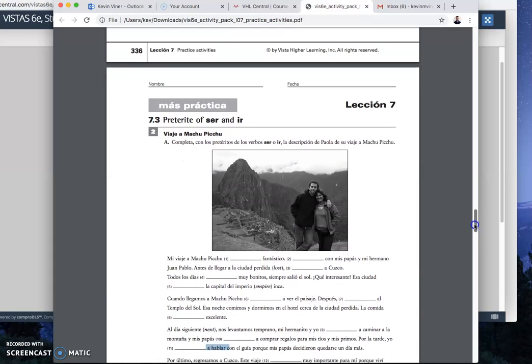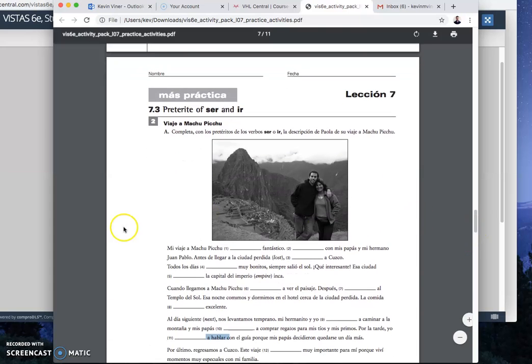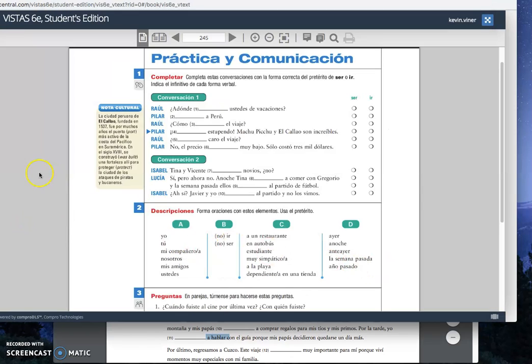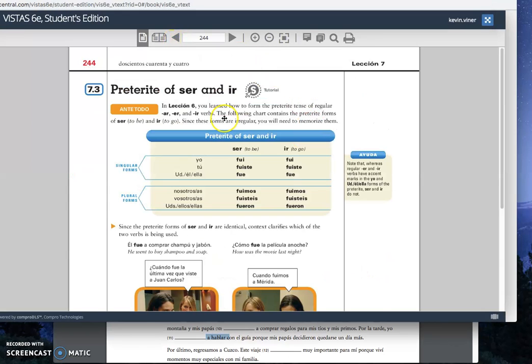Okay, clase, that's all we'll do for today. This is a pretty easy thing, so just remember the forms are the same. And again, that's on page 244, right? 244. And you have a few activities on the super site, and it should be pretty easy. Okay, hasta pronto.